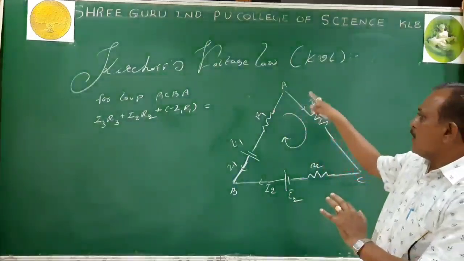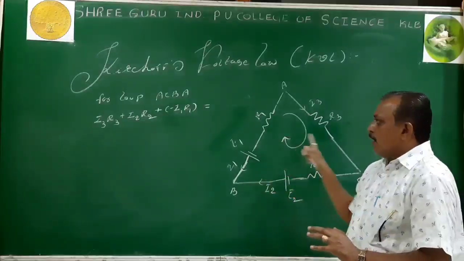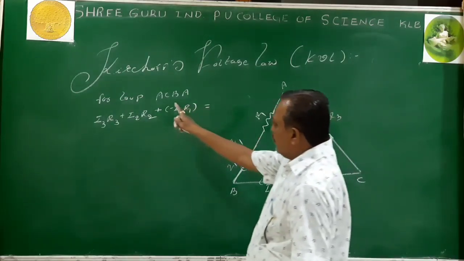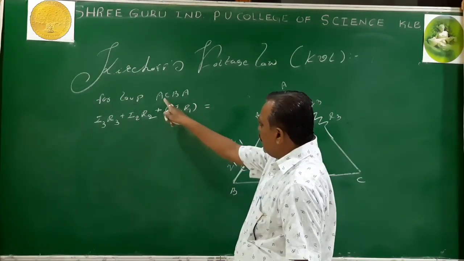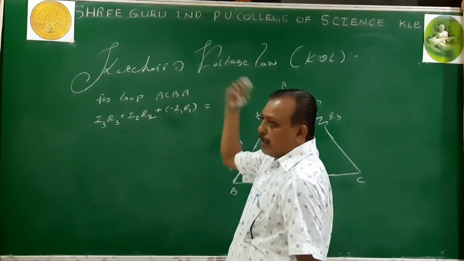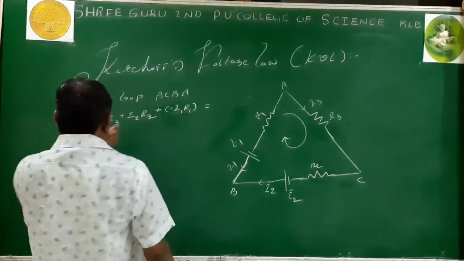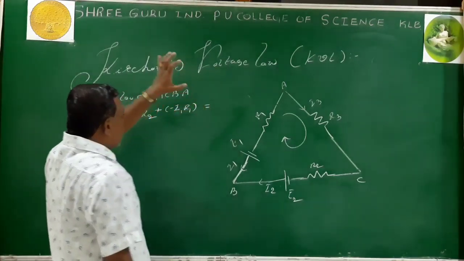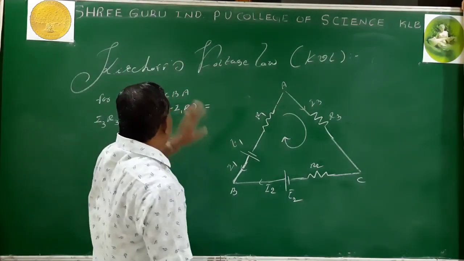The single loop is considered for both IR product and EMF. For IR product, I consider my loop as ACBA. So I apply the sum of IR product for ACBA by using sign convention. Then, according to the statement, sum of IR product equals sum of EMF. Then I apply the sign convention and go for ACBA.